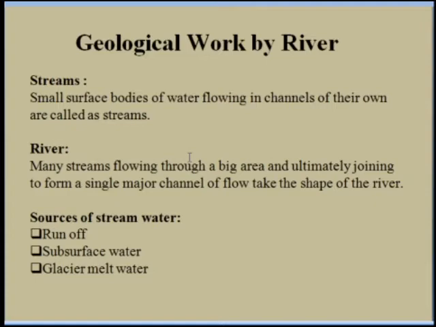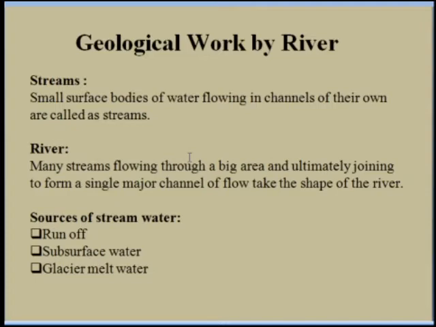That means the river. When water is in motion, that means the water in the river is flowing, the river becomes the most important geological agent which modifies the surface of the earth. That means it modifies the surface morphology of the planet. So it is very important to study the geological work by the river.